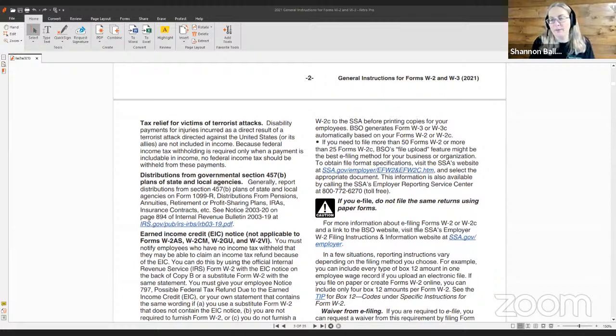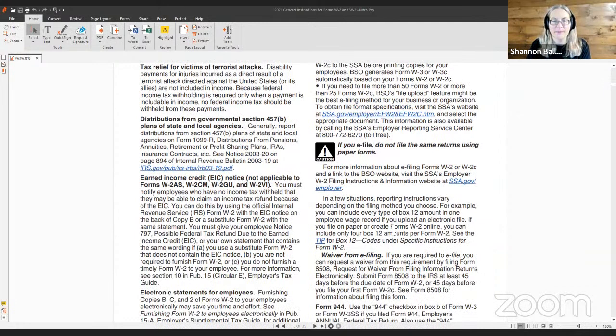To obtain file format specifications, visit the SSA's website at ssa.gov/employer/EFW2 and EFW2C.HTM and select the appropriate document. This information is also available by calling the SSA Employer Reporting Service Center at 1-800-772-6270, which is a toll-free call.